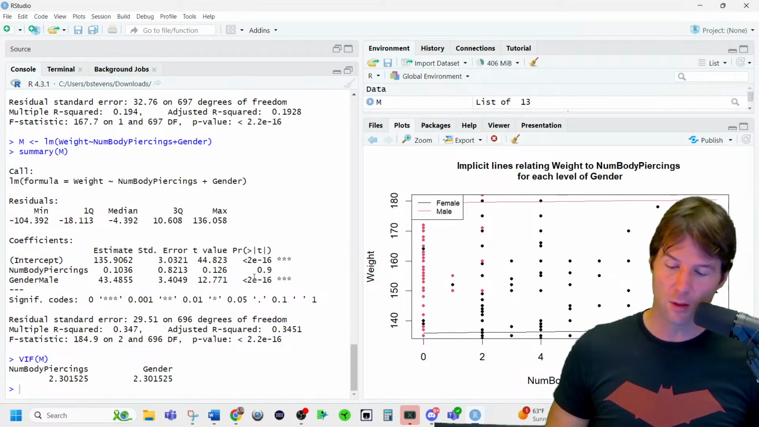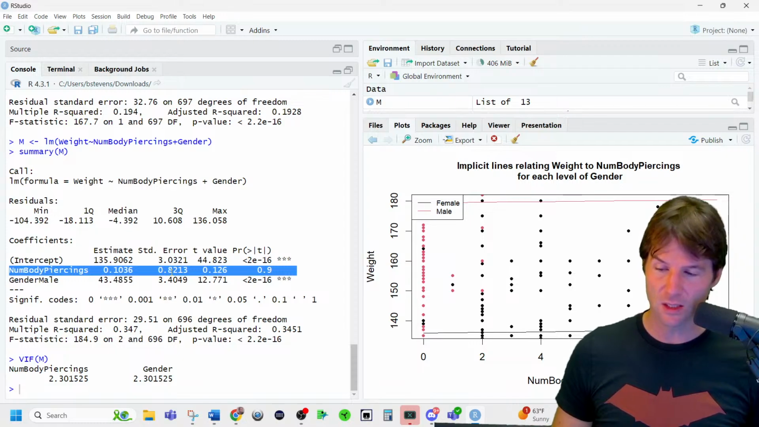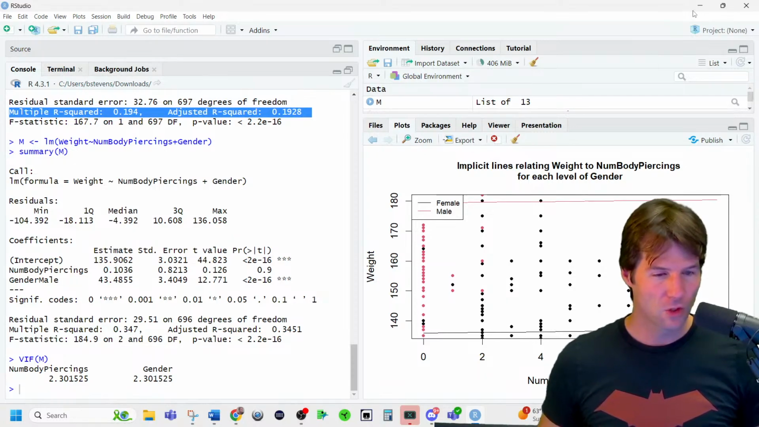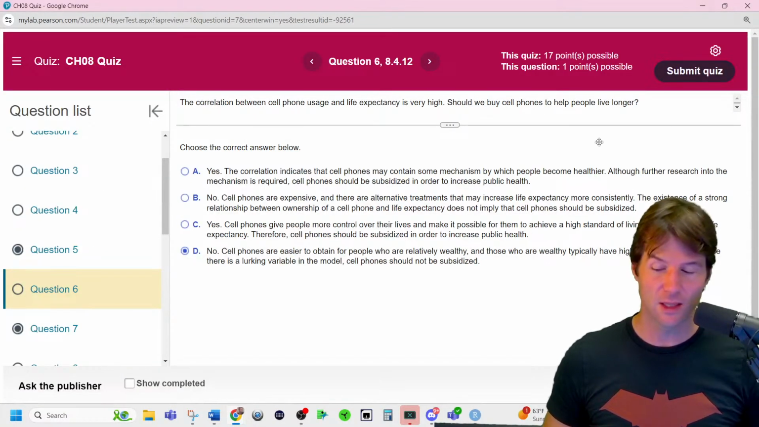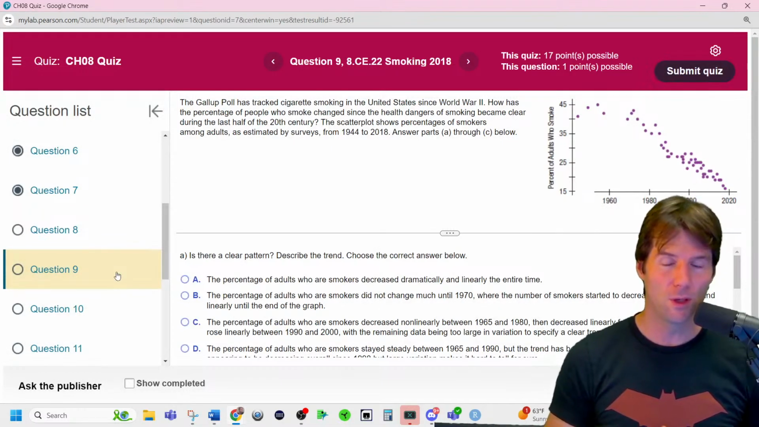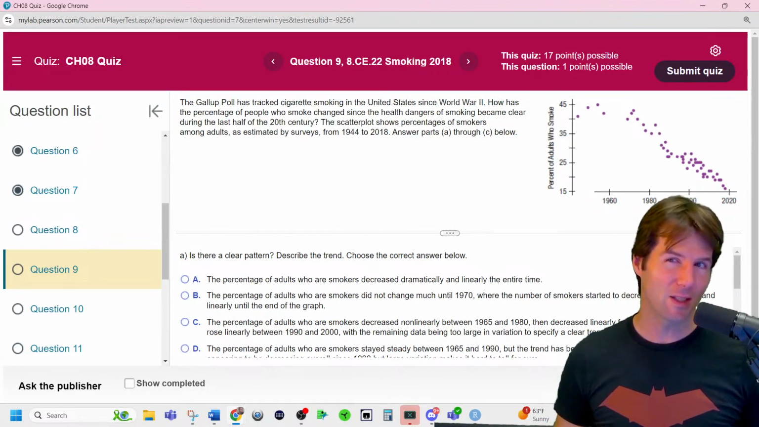So in this model, gender male is significant, whereas the number of body piercings is not significant. Also, we can look at things like the increase to the multiple r squared. There's a lot of good ways to look at it. So remember, a lurking variable is something outside the x and y relationship that, when we include it, will explain the variation in the model. Yep, a lurking variable is not x, not y.